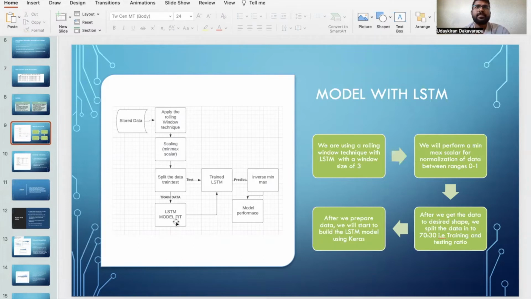Now we will test the trained models and forecast the data into the future. The predicted values are fed into the inverse min-max scaler to obtain the original values, and we will then calculate the model performance. So this is the flow of the model with LSTM.